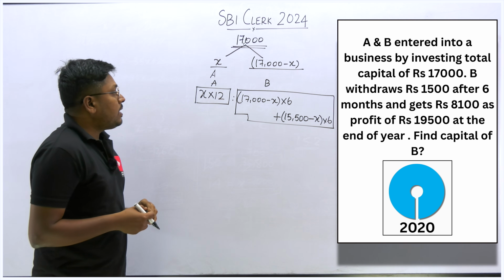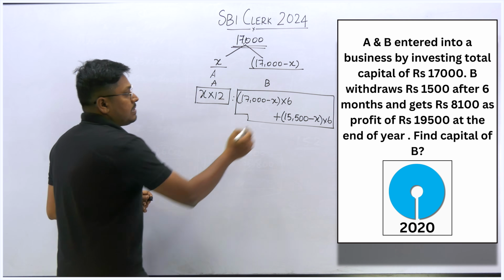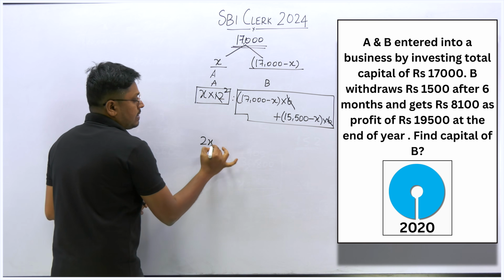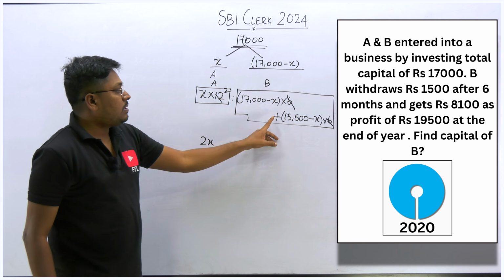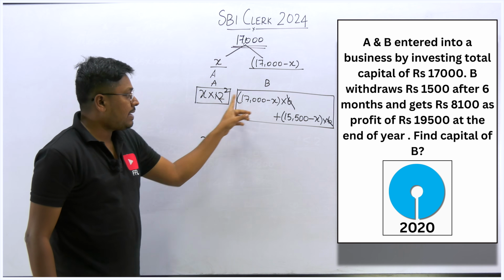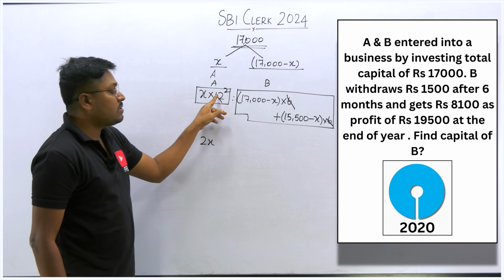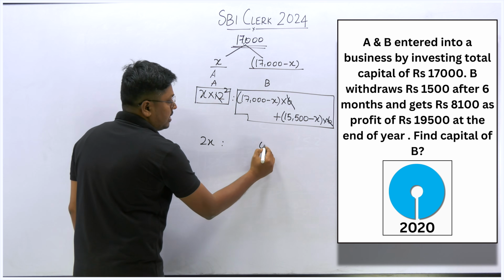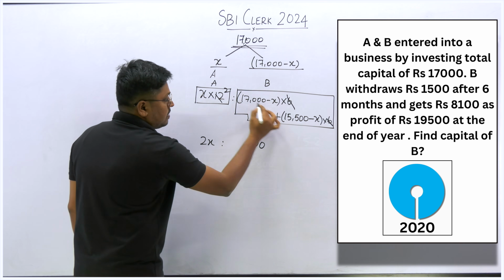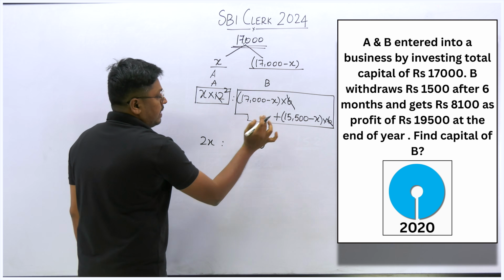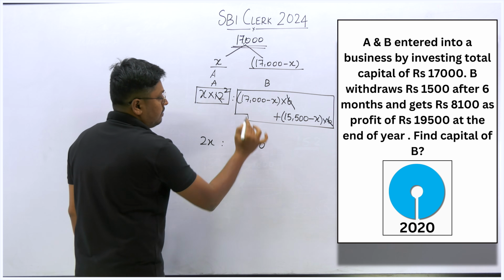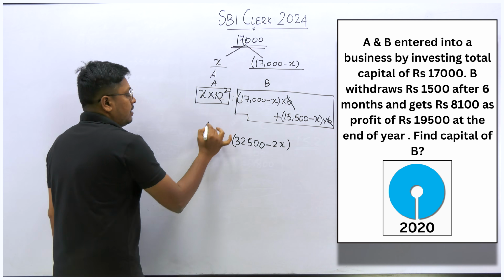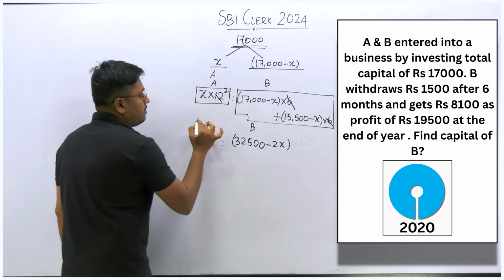So now what we can do here is, this is 6, right? 6 and 6, this will be 2 times, we can cancel it. So 2x here. So friends, understood or not, right? So there is an addition part. When you take 6 outside, 1 6 are 6, 6 2s are 12. So this will be 2x. So when you add these two, 0, 5, 7 5s are 12, 1, 3. So 32,500 minus 2x. So this will be the A ratio and this will be the B ratio.